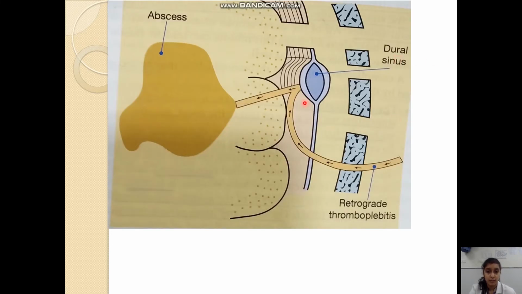See here in this figure, we can see the spread of the infection by retrograde thrombophlebitis. These are the veins which are draining this dura and the part of the brain. This thrombophlebitis is spreading retrogradely, first into the dural sinuses and then into the stroma of the brain, which will lead to the abscess formation in the brain.